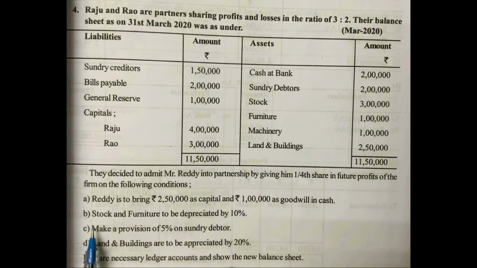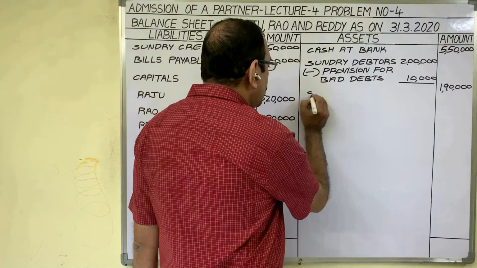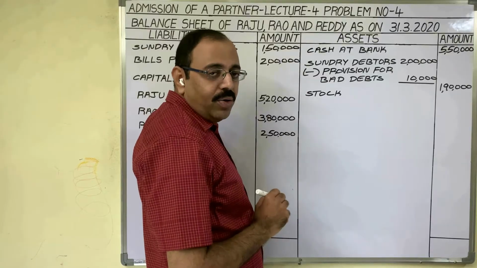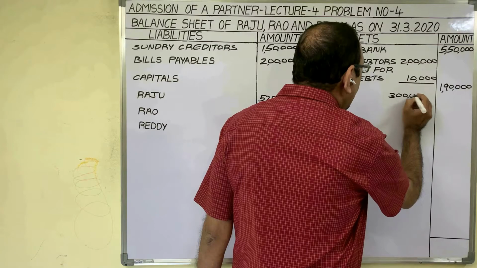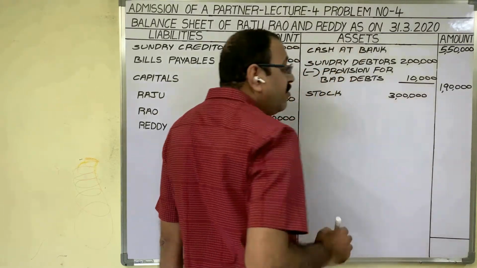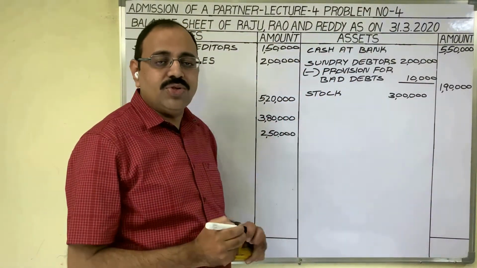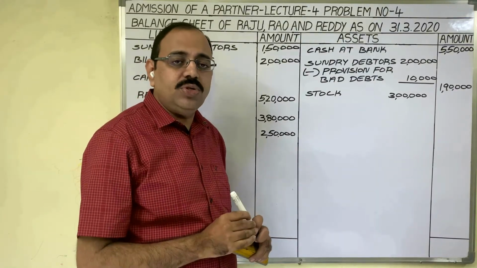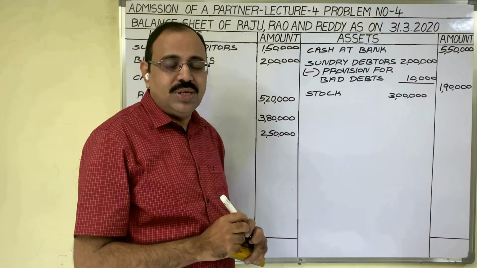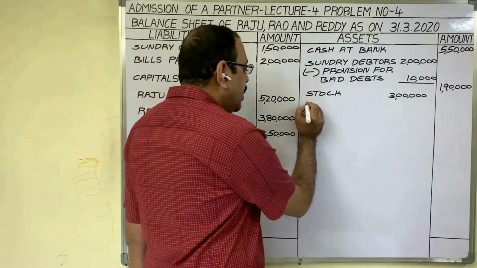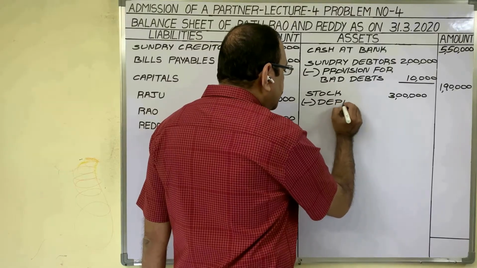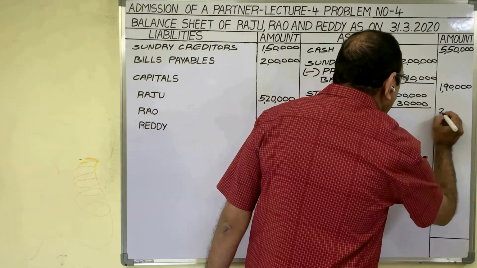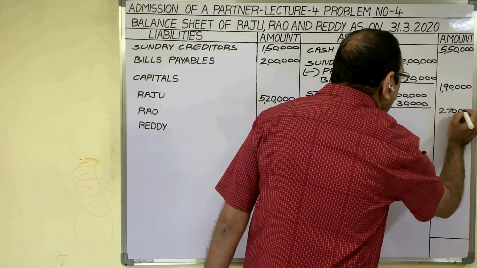Next, stock 3 lakh rupees. Related to stock, there is one adjustment. Adjustment B: stock to be depreciated by 10%. Stock. Show the book value in the inner column. Old balance sheet value 3 lakh rupees. You have to show it in the inner column. Market value of stock is 2,70,000 rupees. So how much is reduced? 30,000 value is reduced. That 30,000 we have to deduct here, and for that 30,000 you have to write depreciation. Remaining amount 2,70,000 rupees in the outer column.